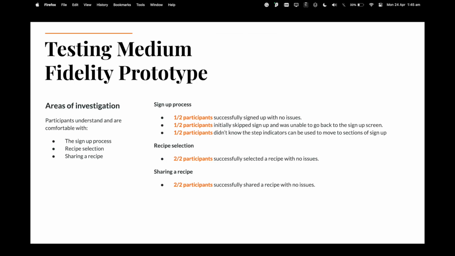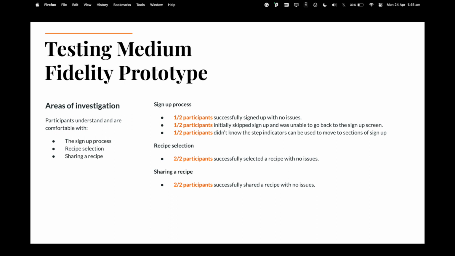2 new users were chosen, a recent graduate and a student. Both users successfully selected recipes and shared them, but only one user successfully got through the sign-up process. One user had pressed the skip and trial option on the start page and got to the home page, but was unable to move back to the start page and thus unable to sign up.